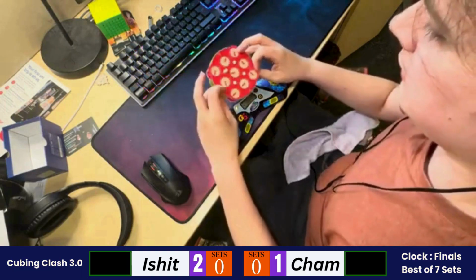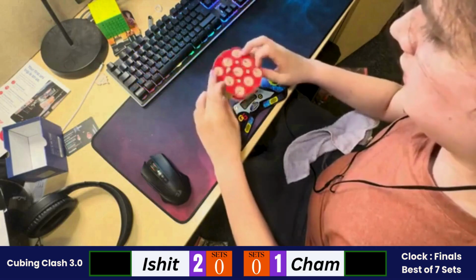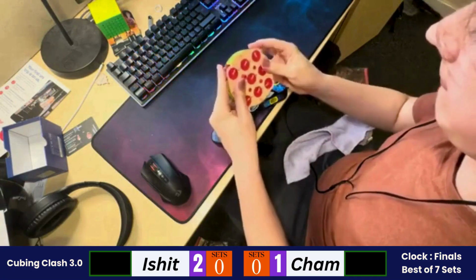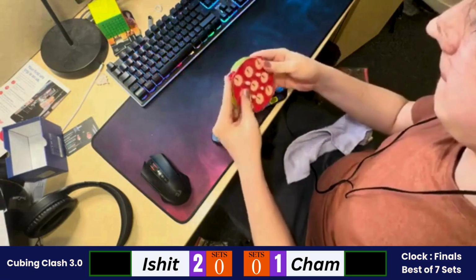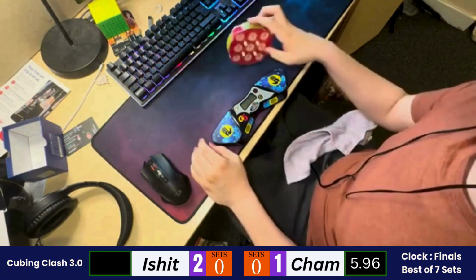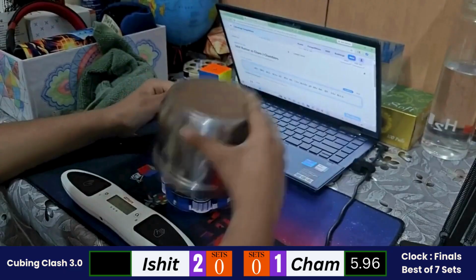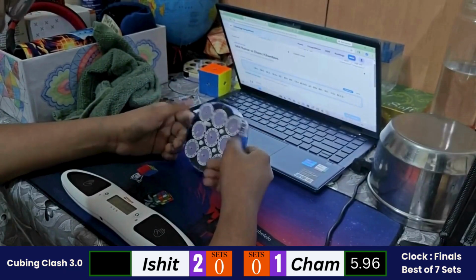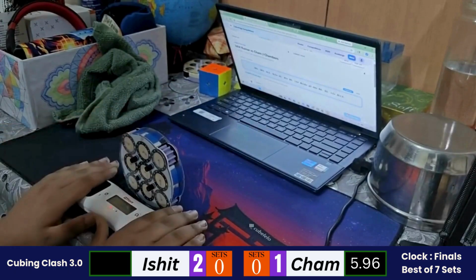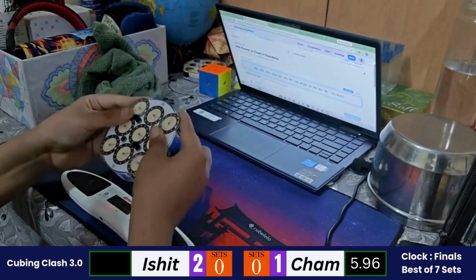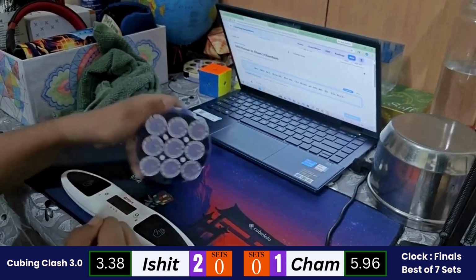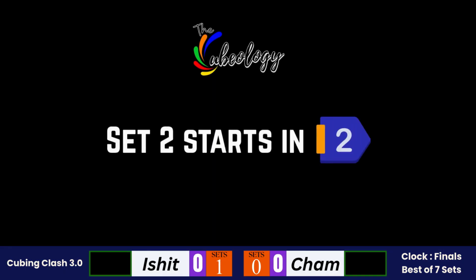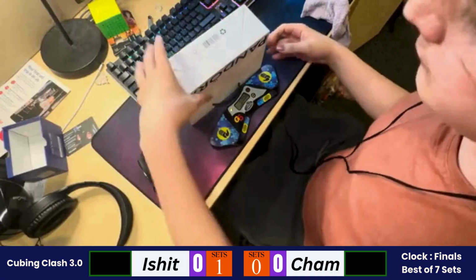So Cham starting the inspection for the fourth solve. Starting the solve now. Okay, not so good solve. A 5.96 for Cham. Ishit should be winning this solve easily, and if he wins this solve, then he will win the set as well. So starting with the solve. So yeah, Ishit wins with a 3.38 and the set ends. So 1-0 is the match score. So Ishit has already gained a lead in the match.